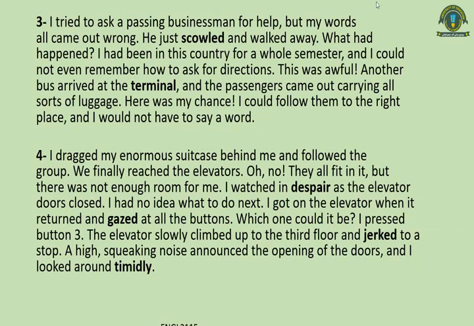Now you can see that the writer's tension has begun: the businessman could not understand what he had said, and then another bus came, and the writer is now following the passengers.